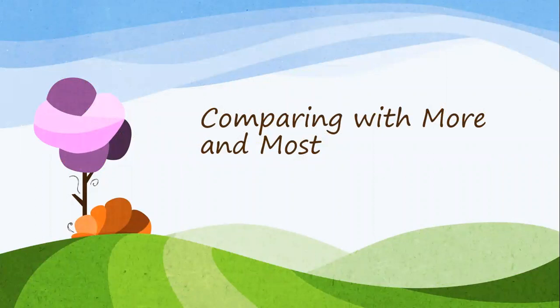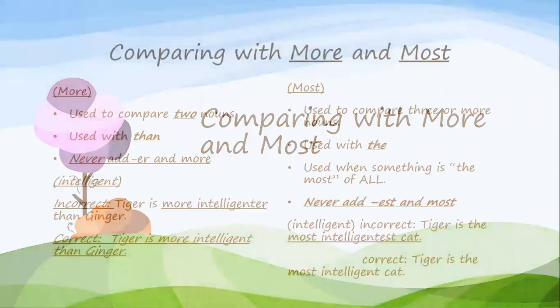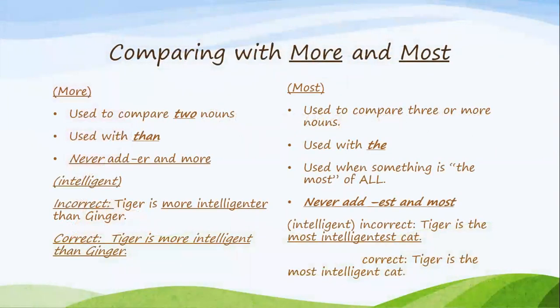Now, let's do comparing with more and most. And we use comparing with more and most with long adjectives. So, more is the comparative form and most is the superlative form. Again, we use more to compare 2 nouns. You're also going to use it with than. You're going to see it in the sentence.